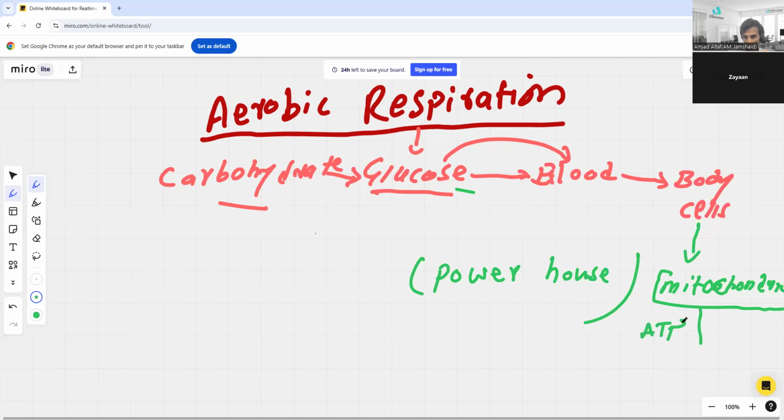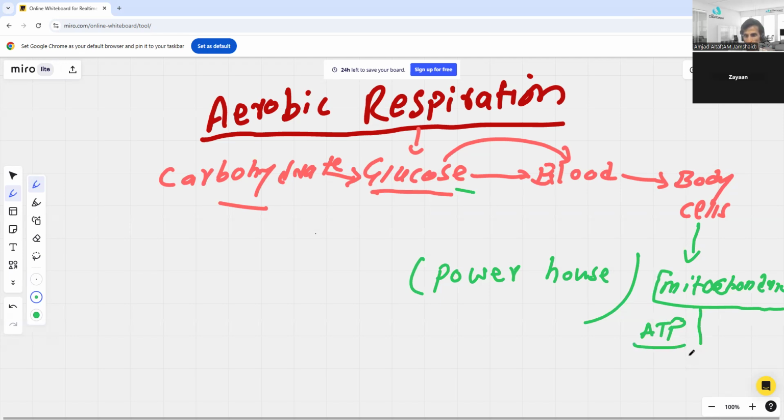ATP, right? The mitochondria have the specific structure which is involved to break this glucose. And during this breakdown, the energy will be released and stored in the form of ATP.